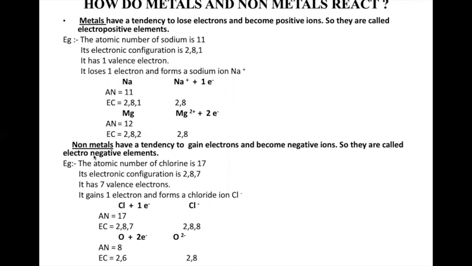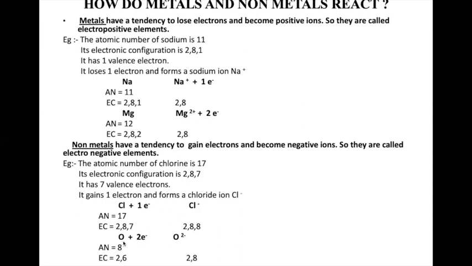Similarly, the non-metals have a tendency to gain electrons and become negative ions, and therefore they are called electronegative elements. Let us take the example of chlorine and oxygen. Chlorine, the atomic number is 17. The electronic configuration is 2, 8, 7. It is not following a stable octet rule. It will take in 1 electron. That 2, 8, 7 becomes 2, 8, 8. That means the number of electrons is more than the number of protons. How many? 1. Therefore it is minus 1.